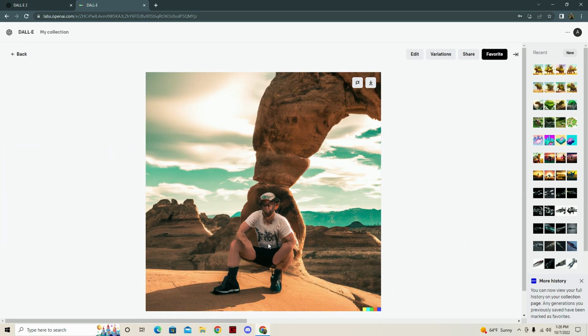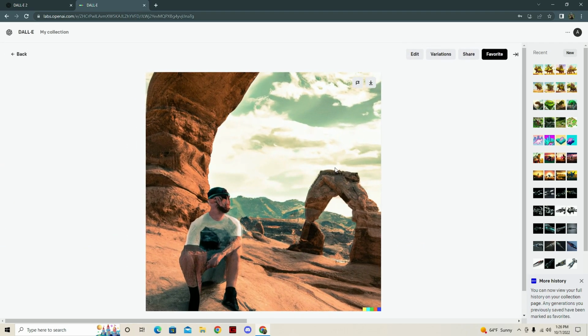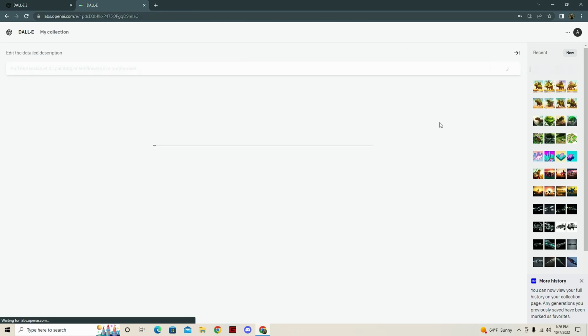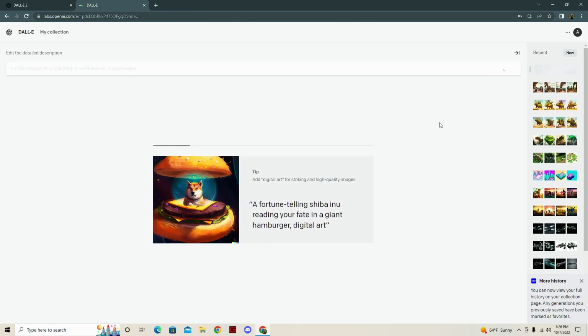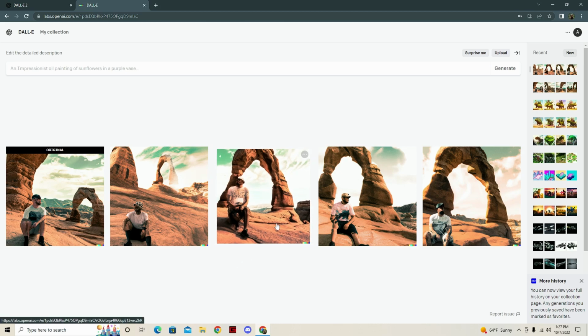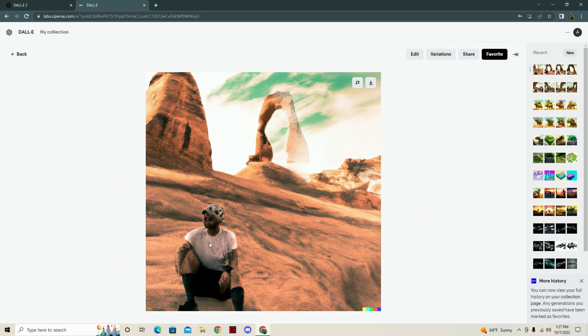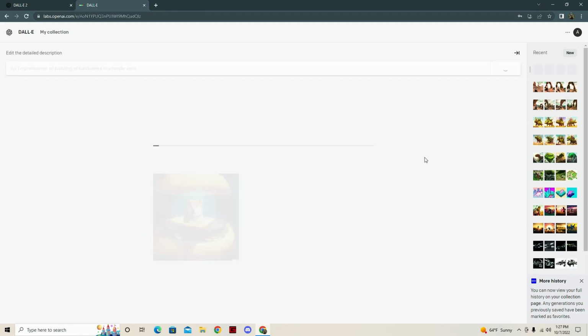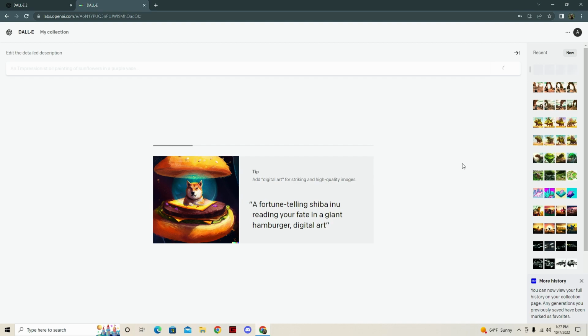I don't know how I feel about this one. Look at that. Oh, nightmare fuel. I love it. All right, let's go with this one. We'll hit variations of this one. So you can basically continue iterating on the original image. We made those four variations, and now we plugged one of the variations back into the AI, and now we're just going down the rabbit hole. I'm just going to basically try to make a massive abomination like this. This is becoming something nightmarish, and I want to see how deep it goes.